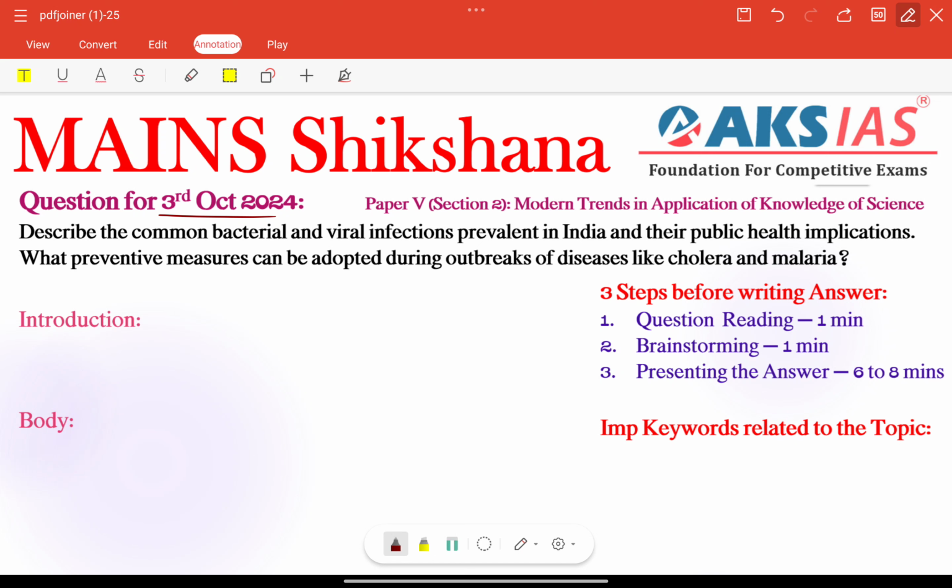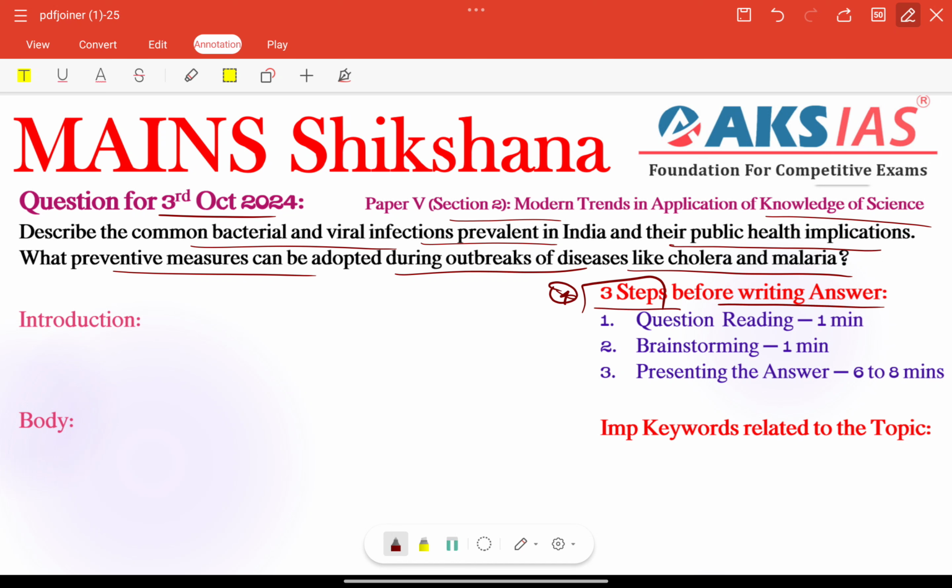Question for 3rd October 2024, paper 5 section 2, modern trends in application of knowledge of science. Describe the common bacterial and viral infections prevalent in India and their public health implications. What preventive measures can be adopted during outbreaks of diseases like cholera and malaria? After reading, we need to focus on our 3 steps before writing the answer, right?